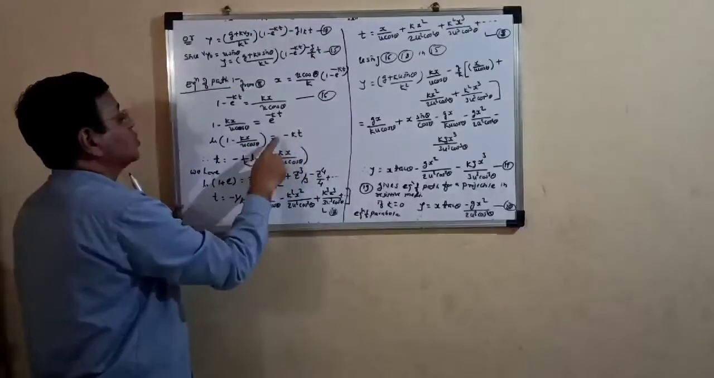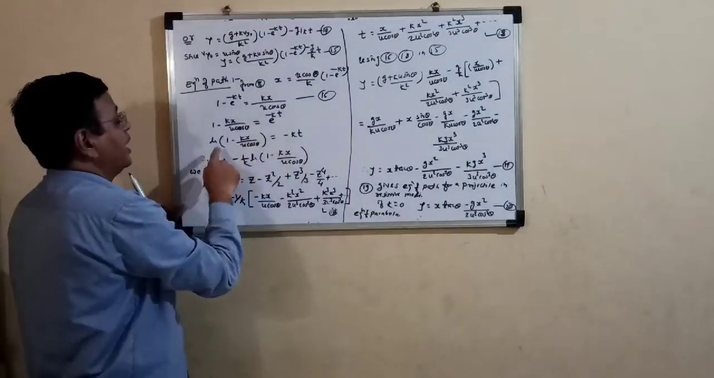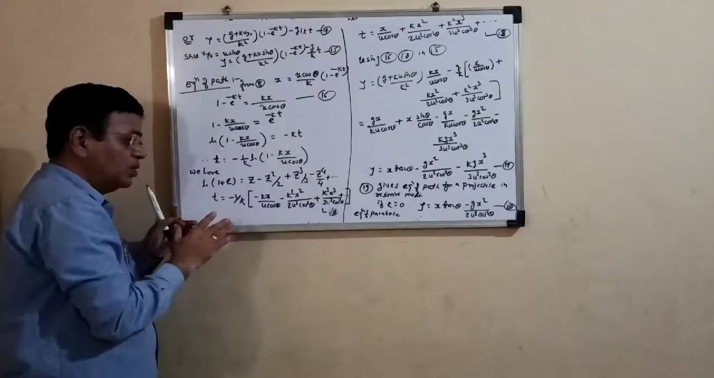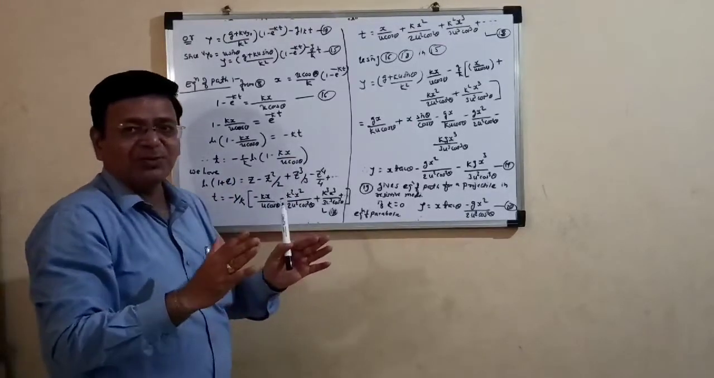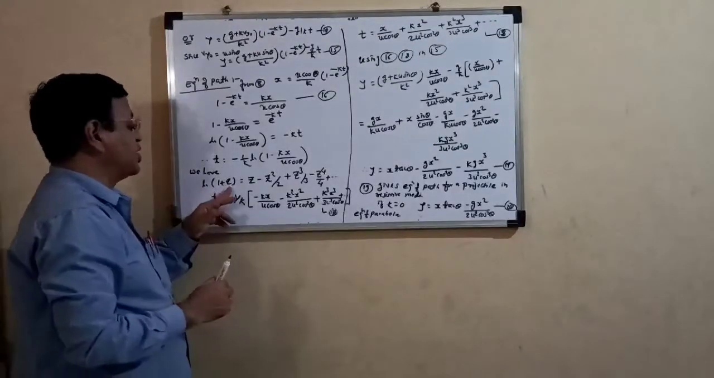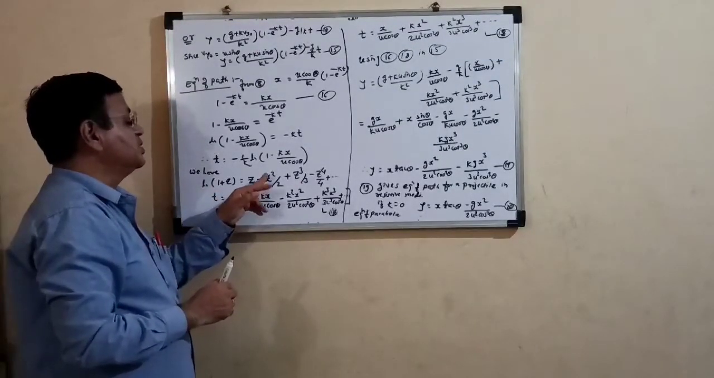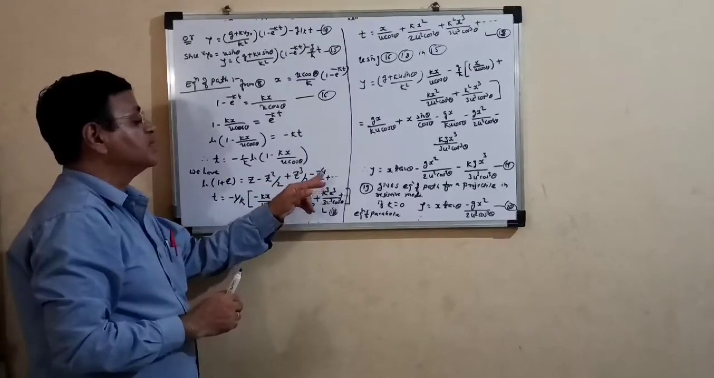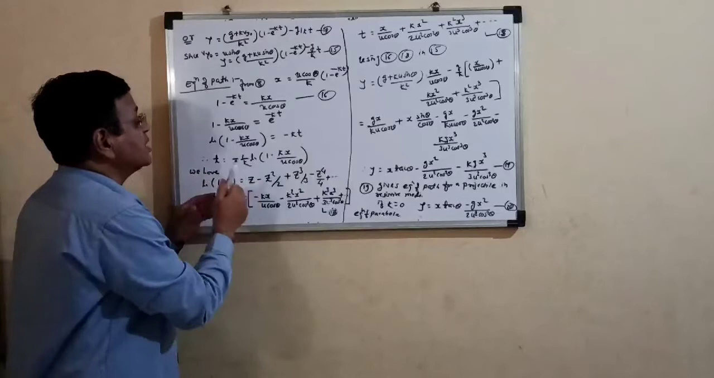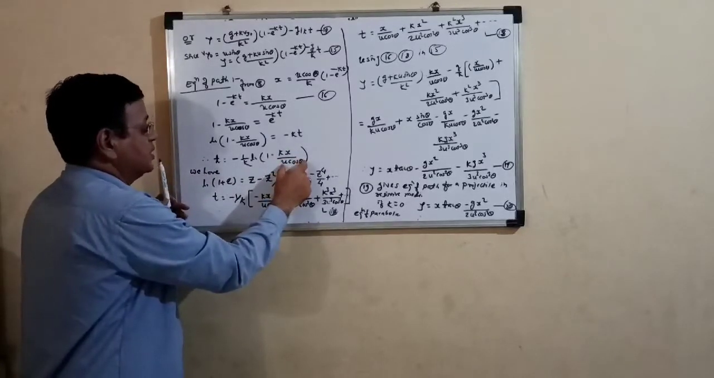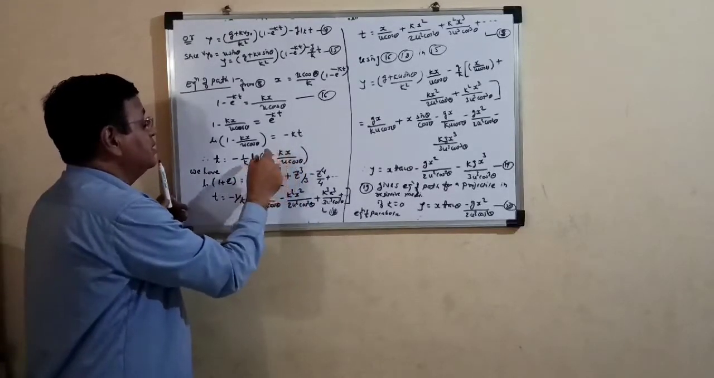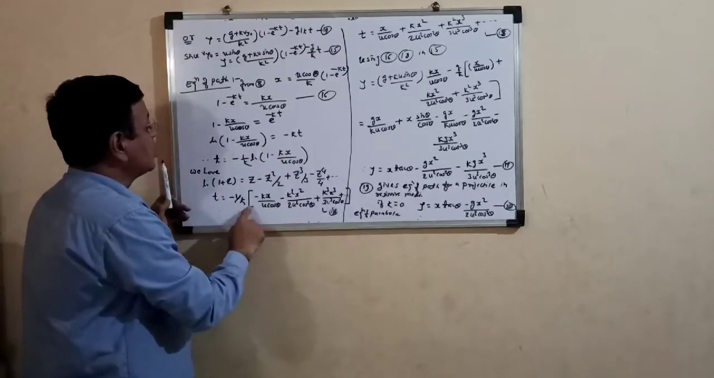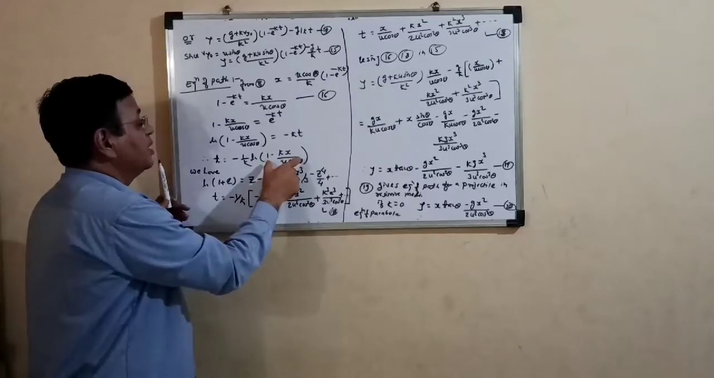So t is equal to minus 1 upon k ln of (1 minus kx upon u cos theta). So we have the series expansion of the logarithmic term: ln(1 plus z) is z minus z square upon 2 plus z cube upon 3 minus z to the power 4 upon 4 plus so on. Here z is considered as kx upon u cos theta. We have to get the expansion of this term, that is 1 minus kx upon u cos theta, like this.